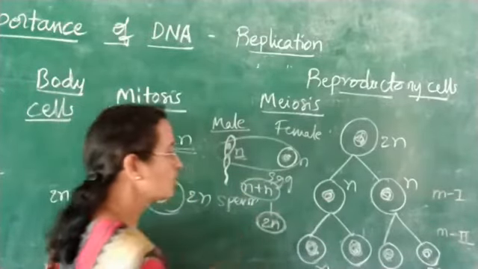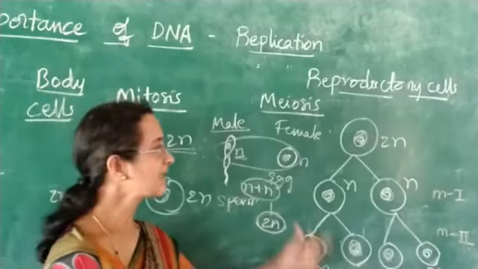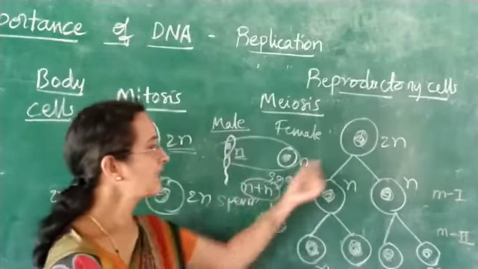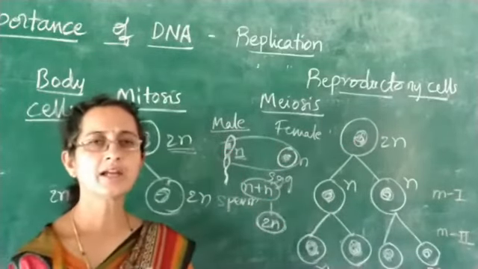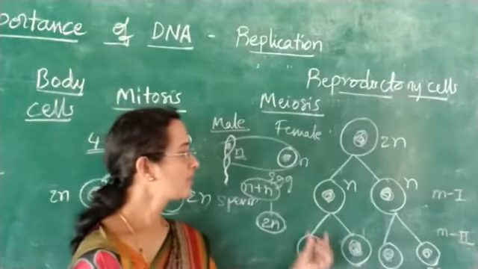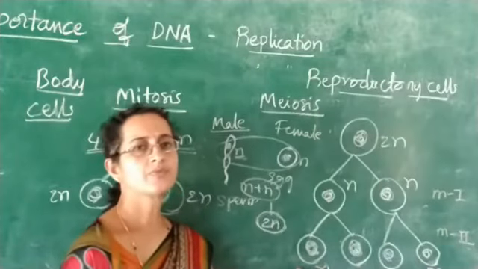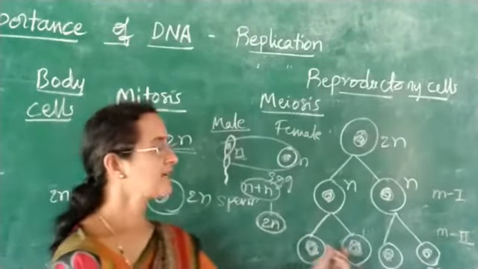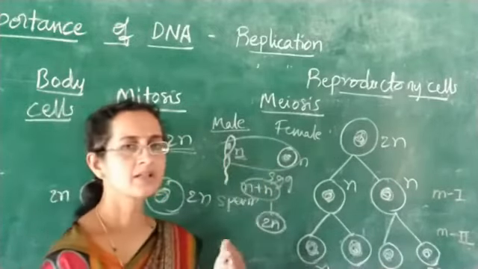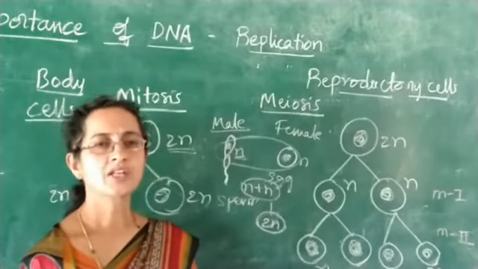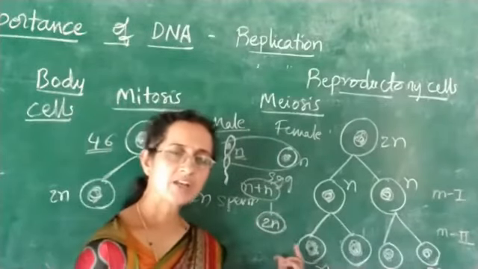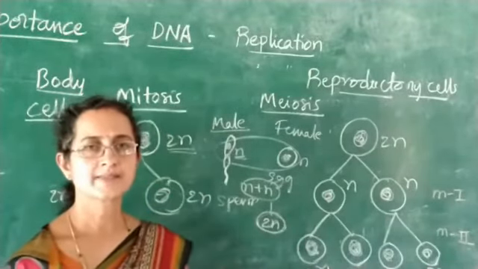So here again 2n amount of genetic material gets retained, like that of the body cell. The genetic material is responsible for all the characters of the organism. So when it gets a set of genetic material from the father, the male, and a set of genetic material from the mother, the female, both characters can be seen in the progeny or the offspring. This is a very essential feature of meiosis.